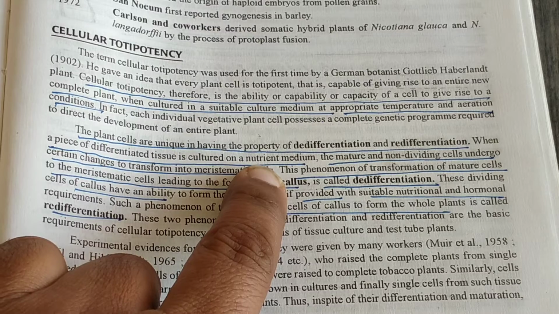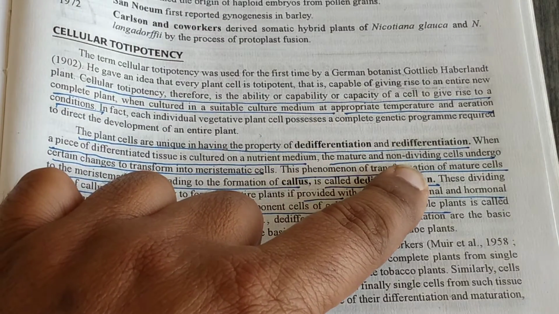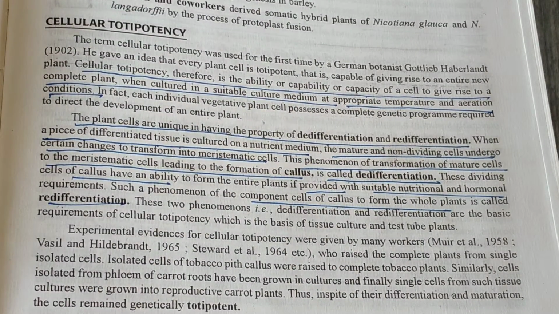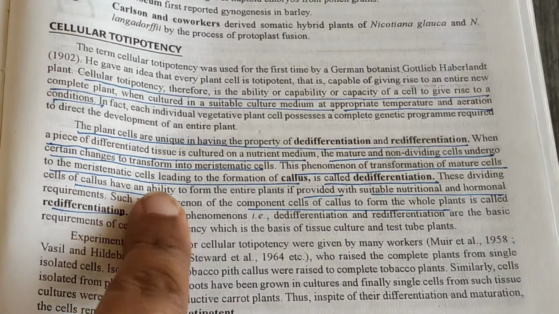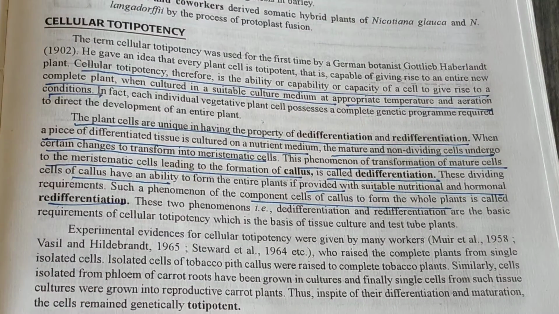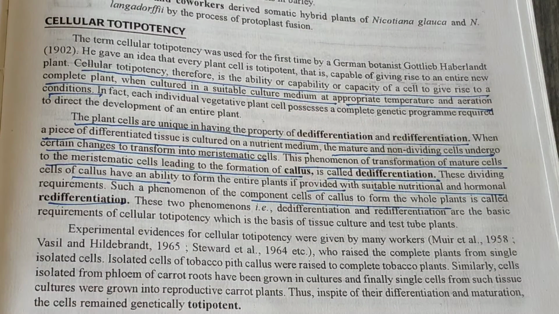So in these four lines, we are using a tissue and a nutrient medium on which the tissue is cultured. The mature cells undergo certain changes to transform into meristematic cells, and this results in callus.